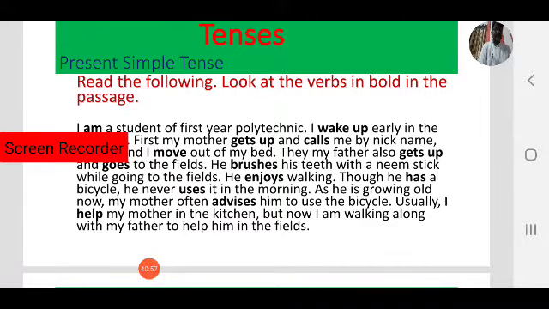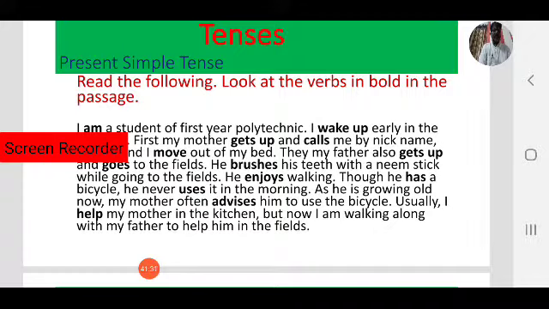He brushes his teeth with a neem stick. He brushes. I brush. We brush. They brush. But he brushes. She brushes. We add es to the base form. What is the base form here? Brush. That's the V1. We add es to the V1 because he means third person singular. He brushes his teeth with a neem stick while going to the fields.